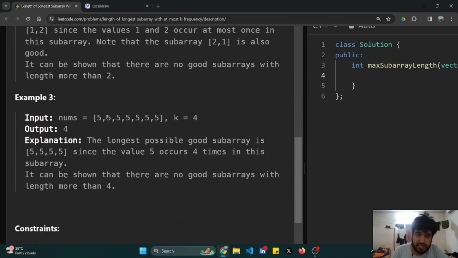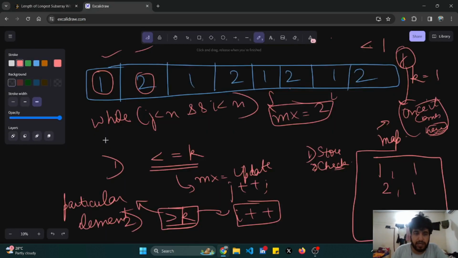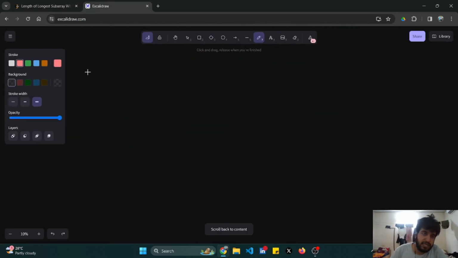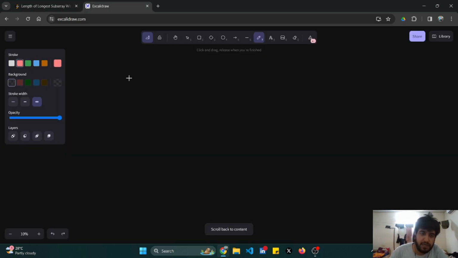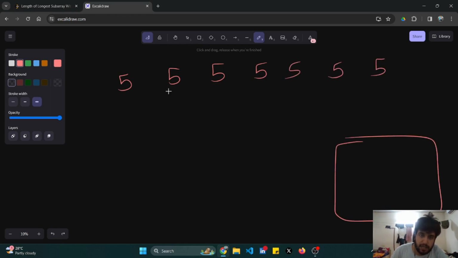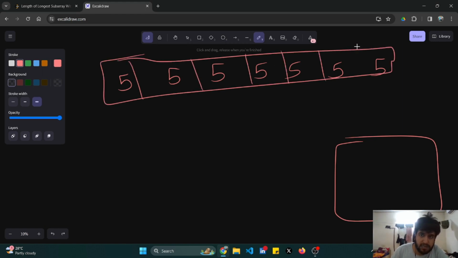Similarly, for k equal to 4, this same operation can be done. If I consider a test case with fewer 5s, maybe 5, or I'll take the same test case with seven 5s: 1 2 3 4 5 6 7. This is my map, and this is my array, and these are my pointers. J pointer here, i pointer here. k is equal to 4.